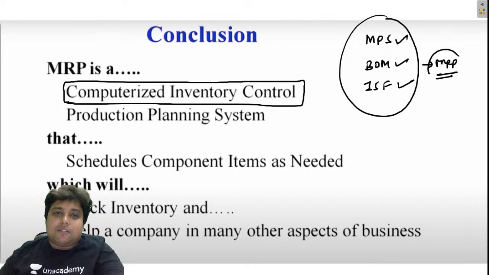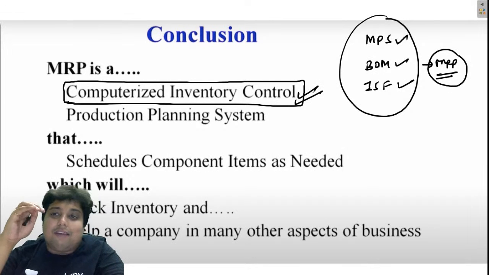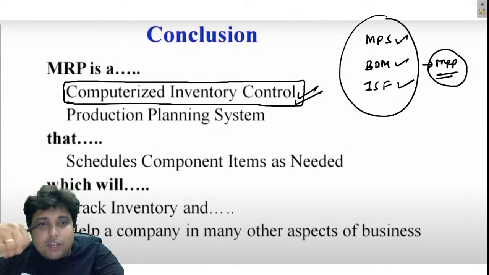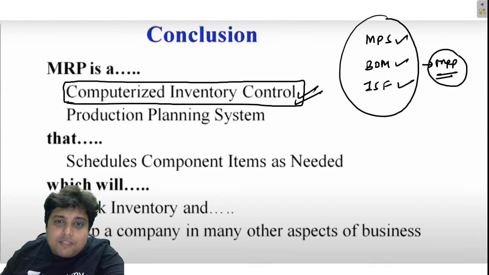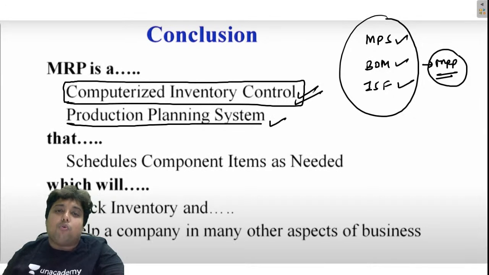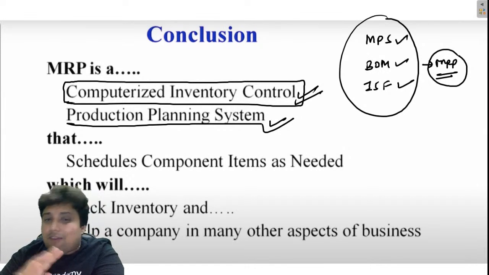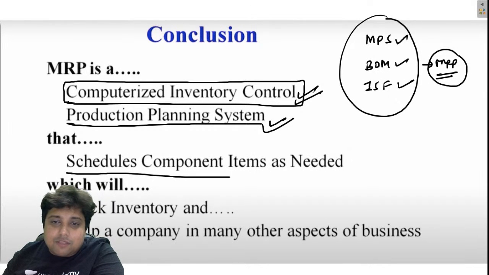And what is the MRP system? It is a computerized inventory control system, which basically tells us everything in the inventory which is required for the production of the chair. What is the status of that inventory, when we have to reorder, when it will come into the inventory. So everything is according to that. And then it provides us with a production plan, how to produce, when to order, how to do the production process, everything, right? So it basically creates a schedule for each and every item needed.